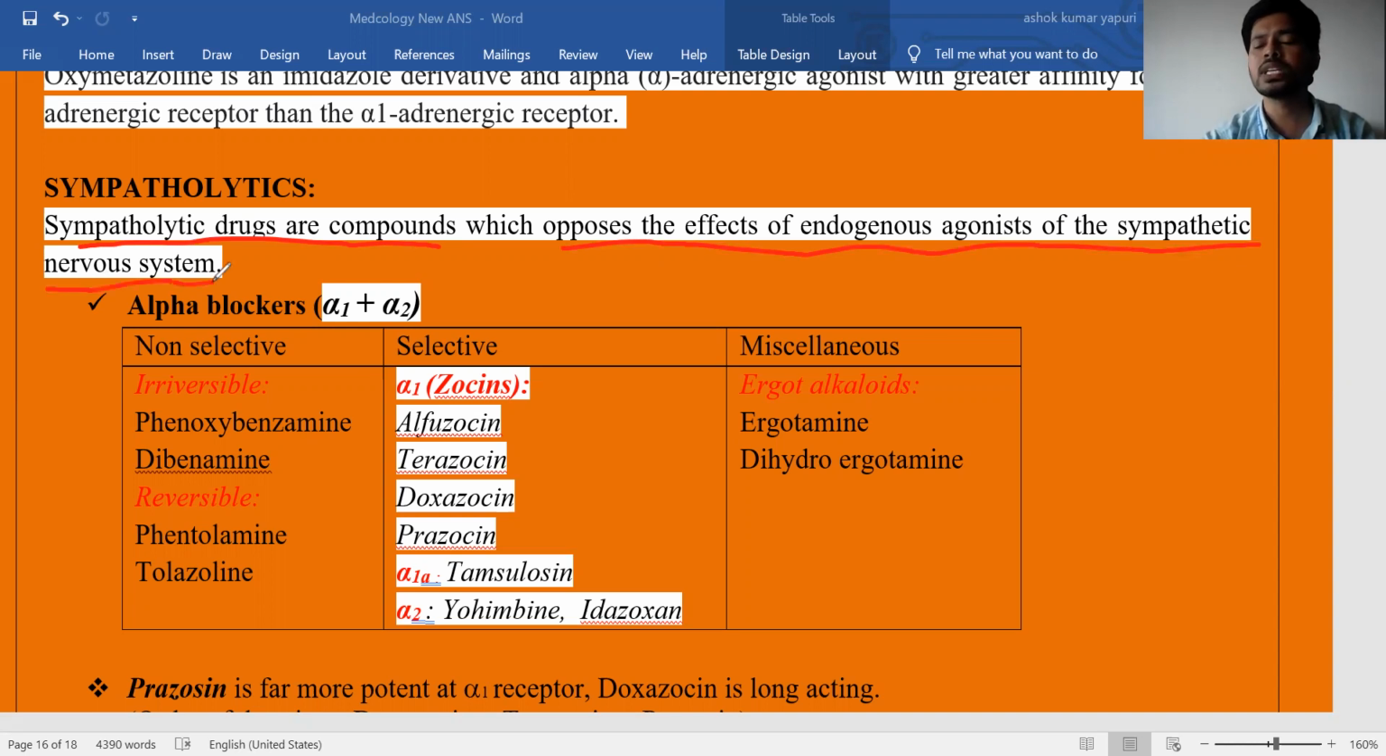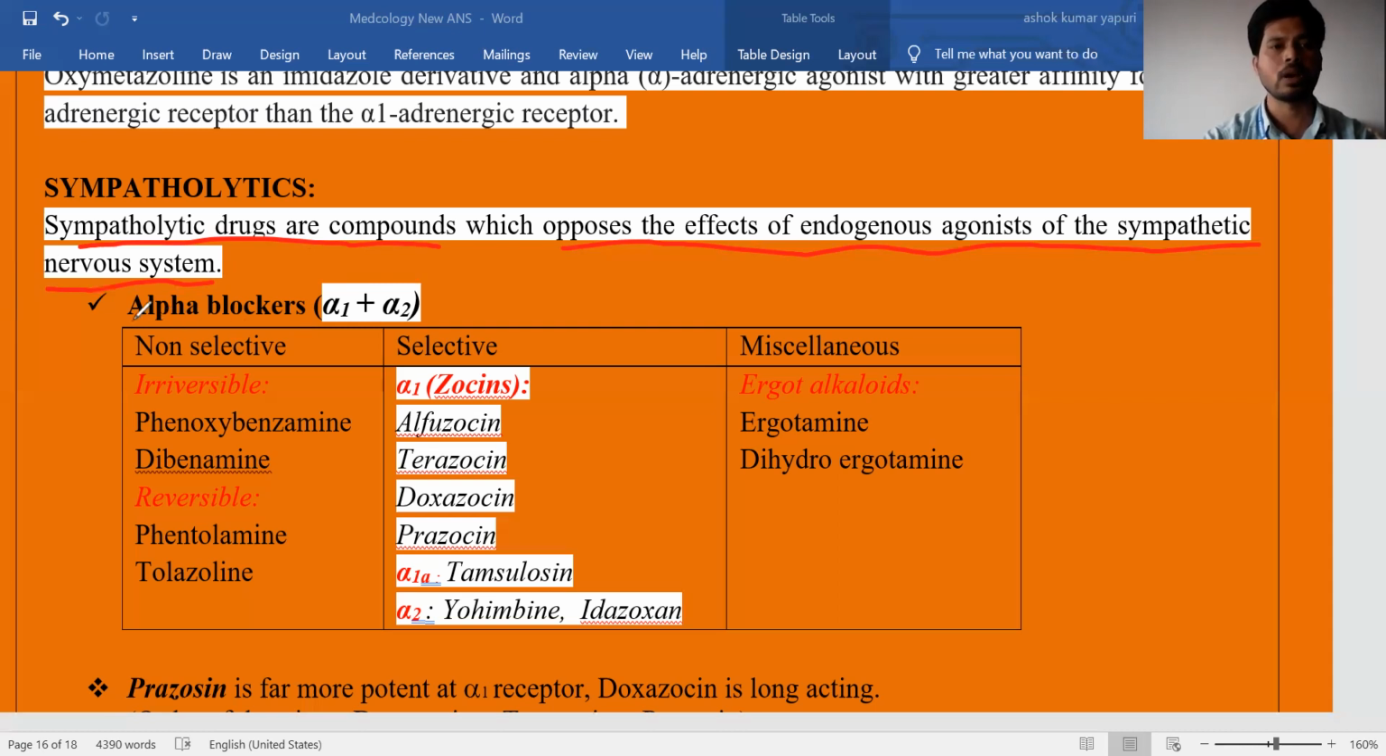So what are the endogenous agonists of the sympathetic nervous system? Endogenous means inside, within the body, like adrenaline, noradrenaline, dopamine. These are the endogenous sympathomimetics, commonly called catecholamines because they contain a functional amine group as well as a catechol group. That's why they are called catecholamines. So the sympatholytic shows the opposite action of the catecholamines in the sympathetic nervous system. In the sympatholytics, we have alpha receptor blockers as well as beta receptor blockers.